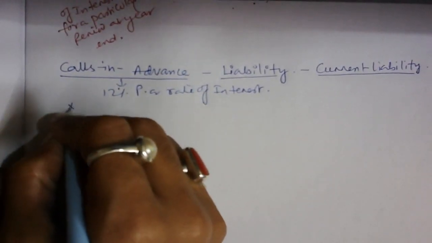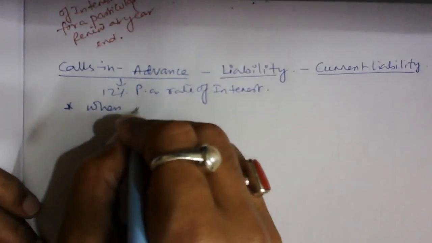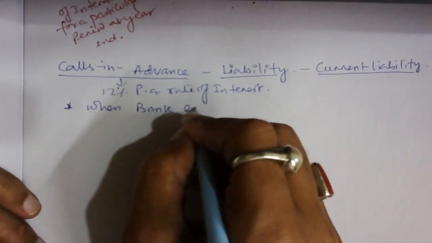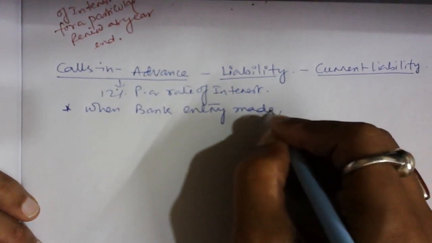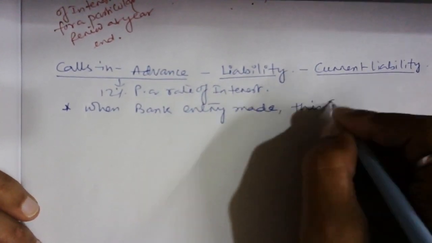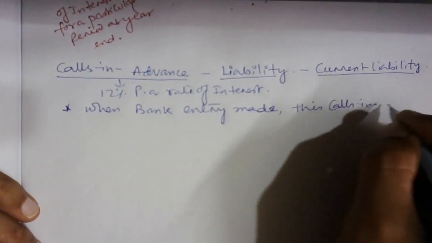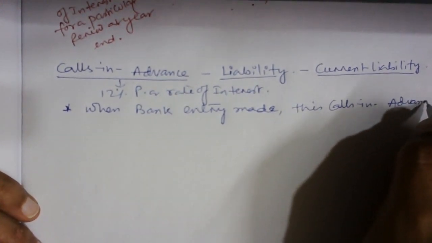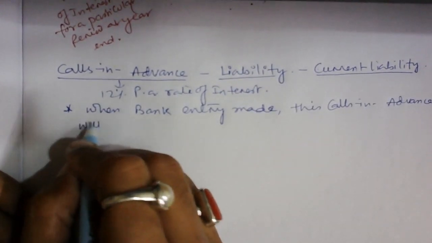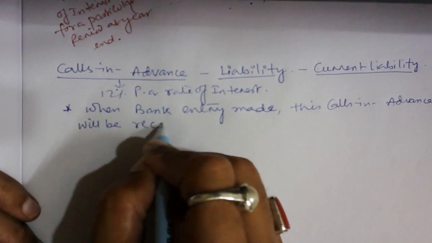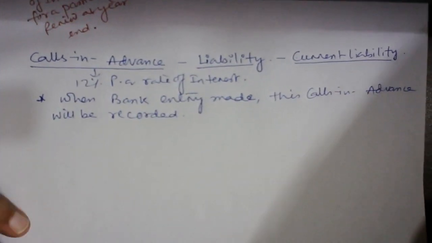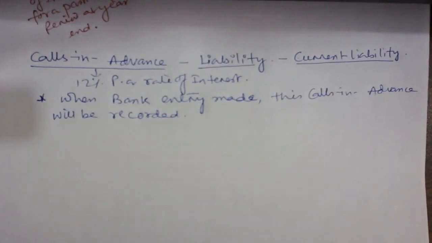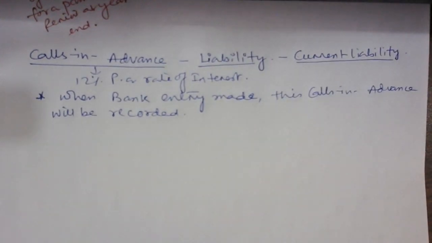You can write here with a star mark, when the bank entry is made, these calls in advance will be recorded. This is very important. We are going to record it when the bank entry is made.